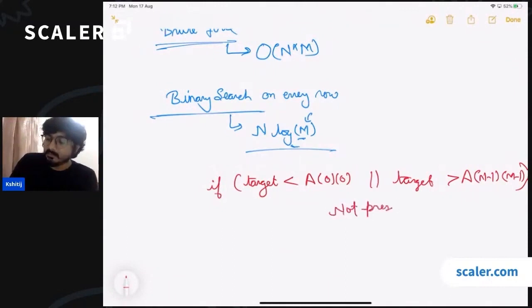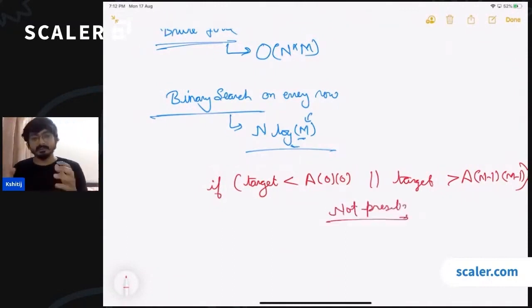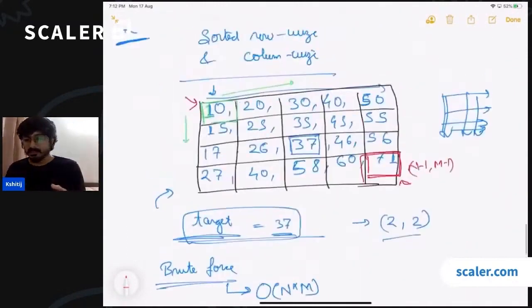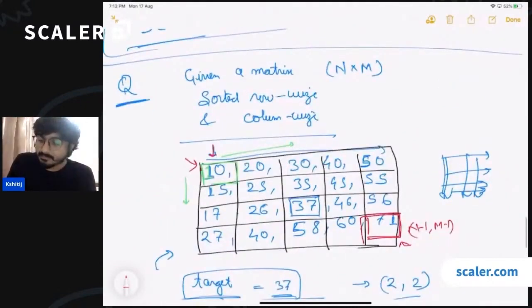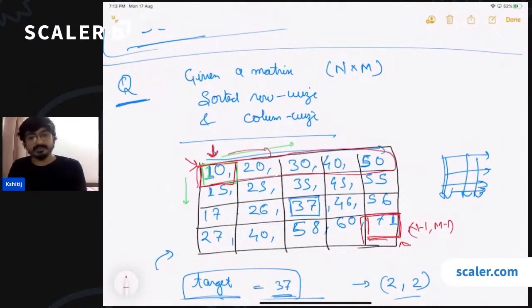Yes. What if the target is inside the range? If we are starting from this point, and the target is greater than 10 and less than or equal to 71, and I'm starting my search from this point, can the target be present in this row? If it is greater than 10, can the target be in the first row?